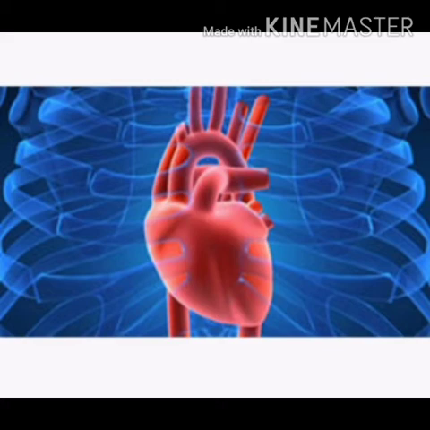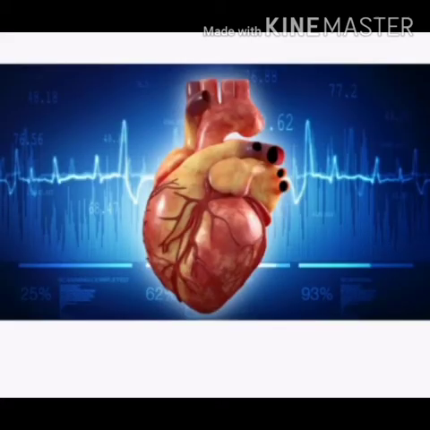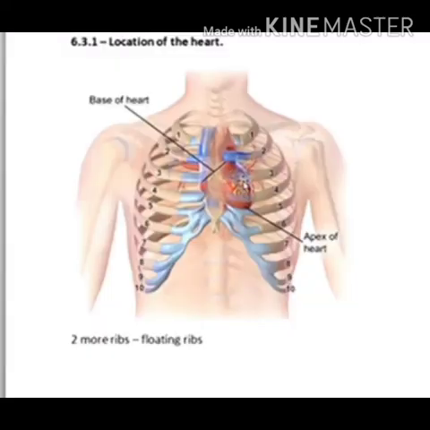The upper side of the heart is broad, and it is called the base, and the lower pointed side is called the apex. Okay, now next is location and protection. The heart is present right in the center, not on the left side. It is felt so, you feel that your heart is on the left side, but it is not. Actually, it is present in the center between the two lungs in the thoracic cavity above the diaphragm. It is well protected by the bones that form the thoracic cage. Actually, the thoracic cage is formed by your rib cage and sternum.